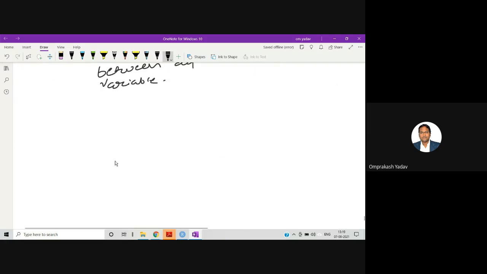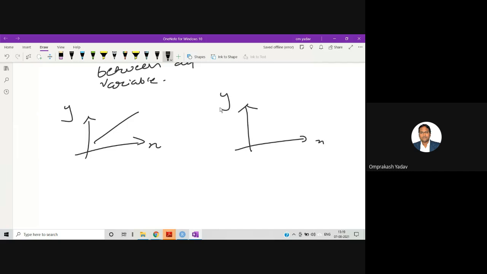Let's say I have this x and this y, and I have this particular line. Similarly, I have another x, y with this particular line. So this is also linearly dependent, but this one is positive. As x increases, y also increases, so the slope is on the positive side. Whereas for this particular line, the slope is towards the negative side. As x increases, y decreases.